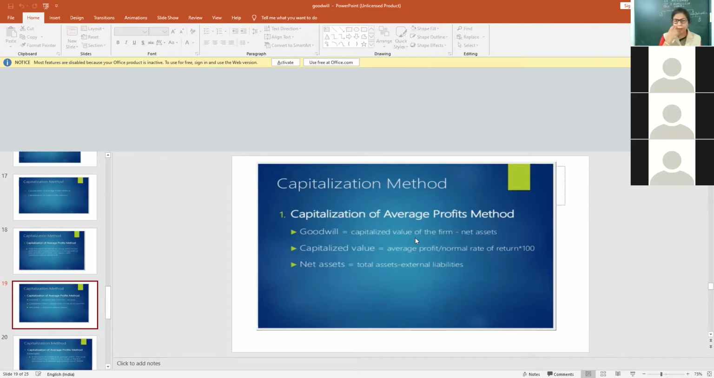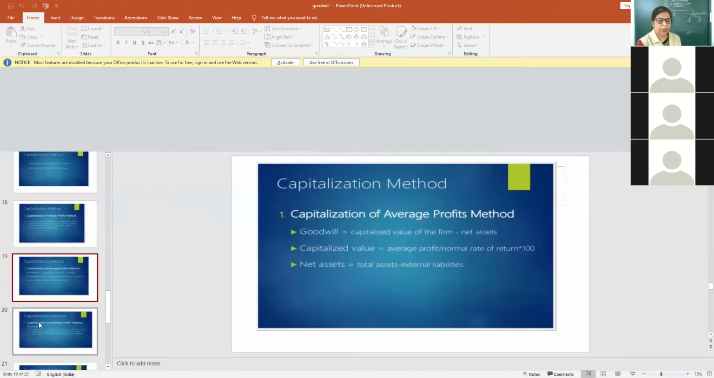See, in the capitalization method, you first have to calculate average profit by the same method as before. Then you will put this value here, average profit into 100 upon normal rate, that is CV, and CE means net asset, total asset minus outside liabilities. So goodwill will be CV minus CE, capitalized value minus capital employed.